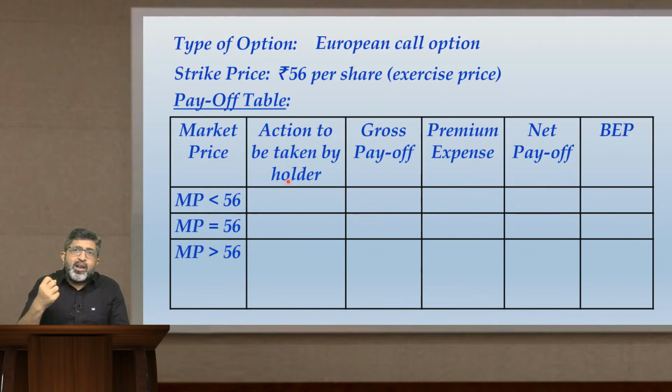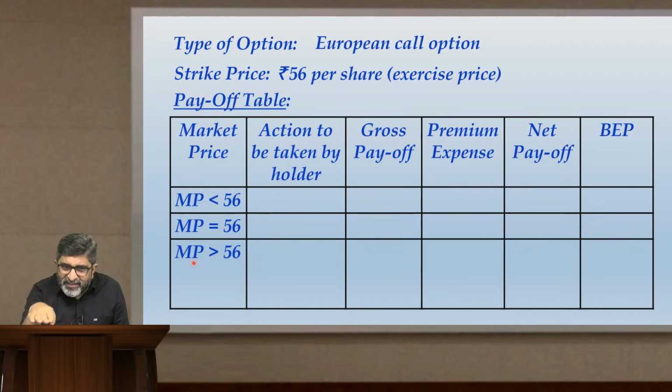When will the holder decide to let the option lapse? When it is not beneficial. And when will the holder decide to exercise the option? When it is beneficial. It is a call option. It will be beneficial for the holder only when you are in the third line, that is when market price is greater than 56. Because prevailing market price, if it is say 60, then it is worth exercising your option and buy that share at 56 when the price is above 56.